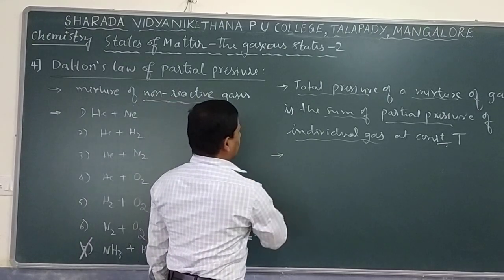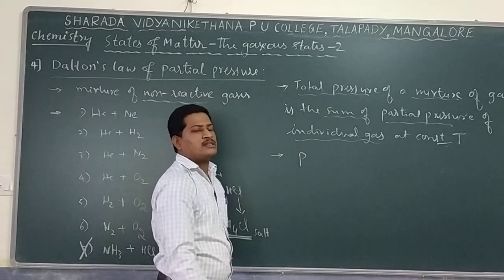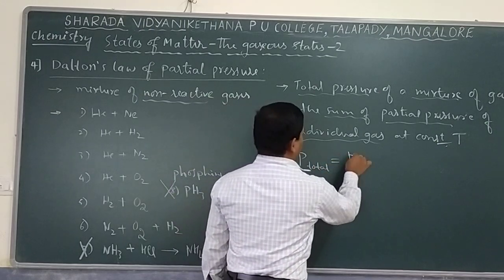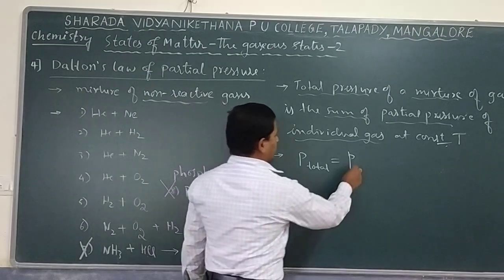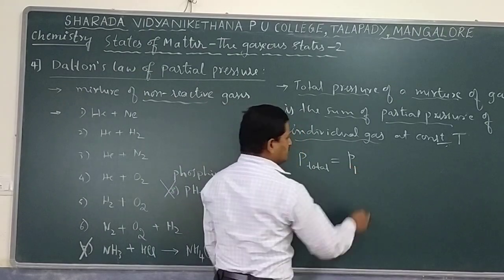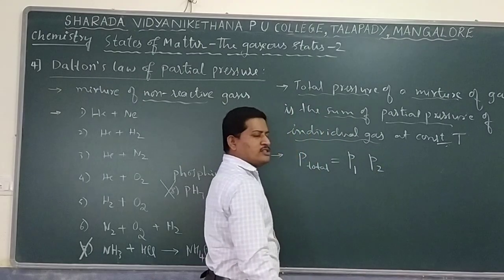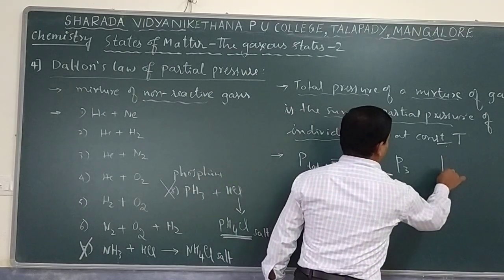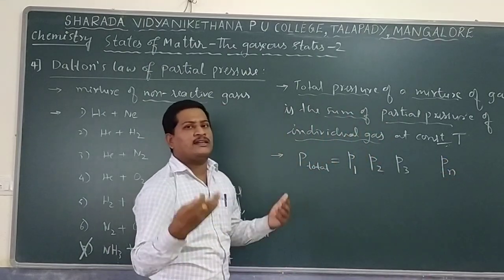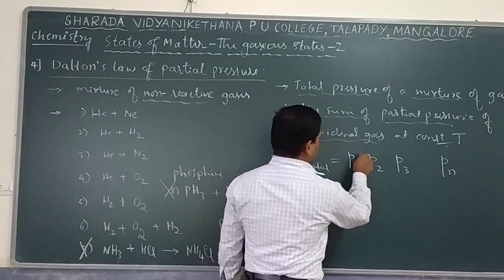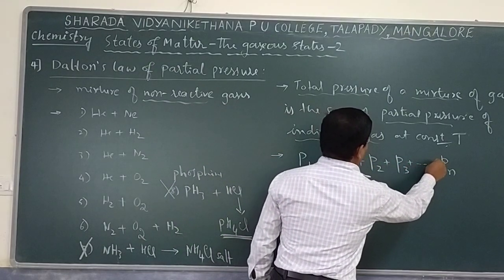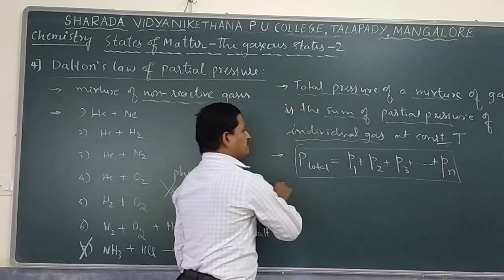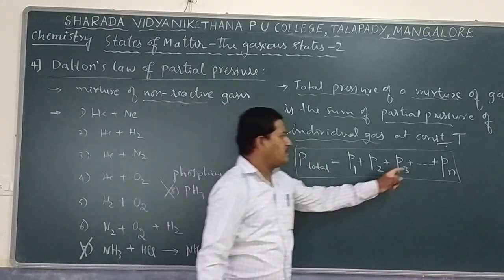And if we write it in mathematical equation form, capital P stands for total pressure, or we can say P total is exactly equal to small p, which stands for partial pressure. Let us say p1 is the partial pressure shown by the first gas, p2 is the partial pressure shown by the second gas, and p3 is the partial pressure shown by the third gas. If a gaseous mixture contains n number of gases, then the total pressure is exactly equal to the sum of the partial pressures of the individual gases. So this is the mathematical relation: P total equals p1 plus p2 plus p3 and so on up to pn.